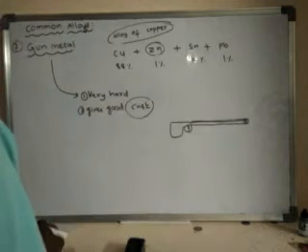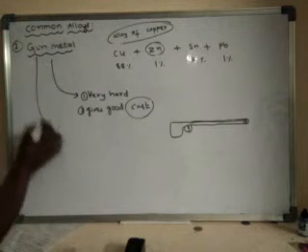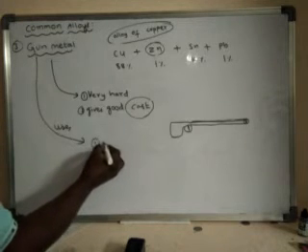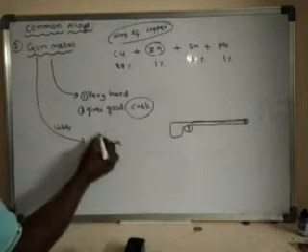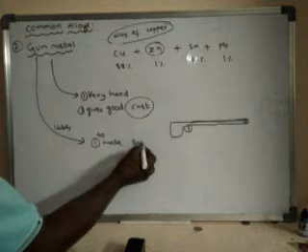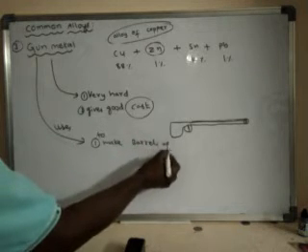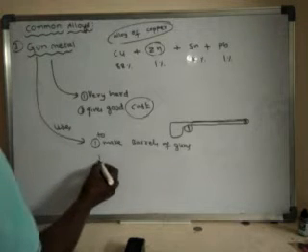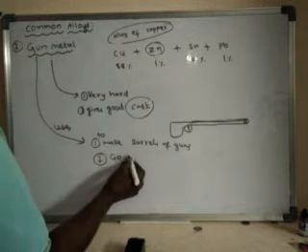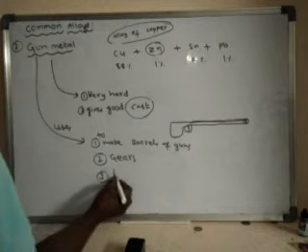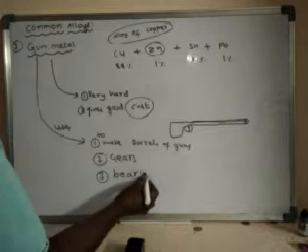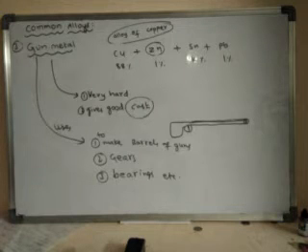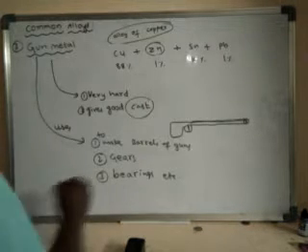The uses of gunmetal are to make barrels of guns, gears, bearings, etc. Like this, gunmetal can be used for different purposes.